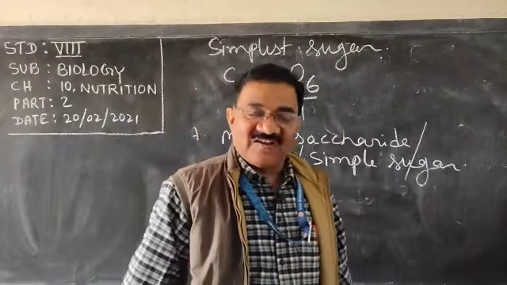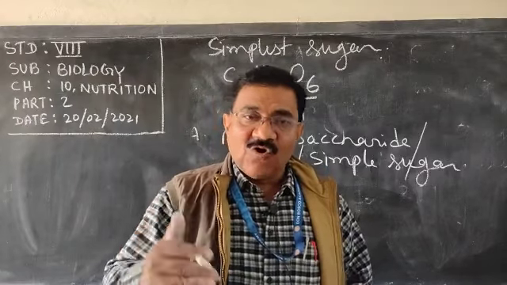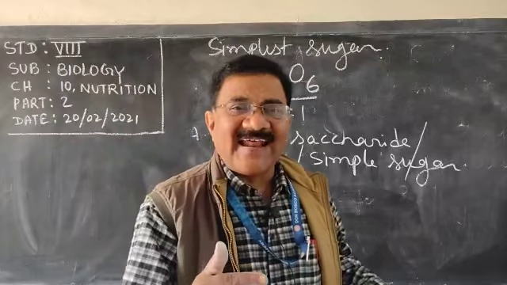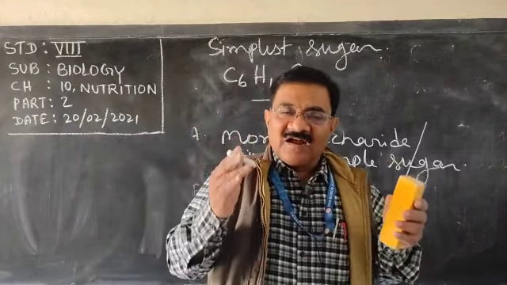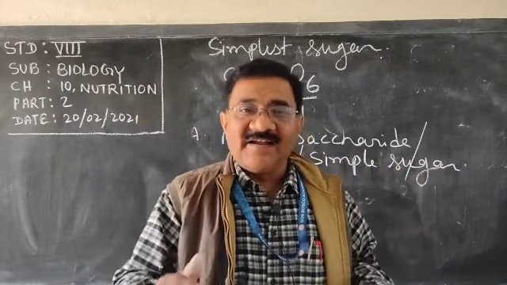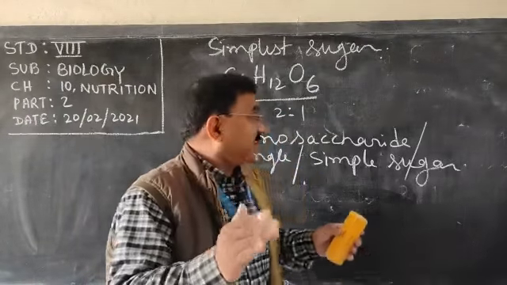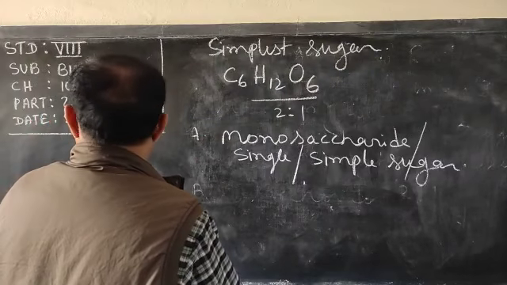Give reason question: why for instant energy glucose, or simple sugar or monosaccharide is given? Because it is absorbed directly by the body. It does not require to digest. Very clear? And it gives energy.